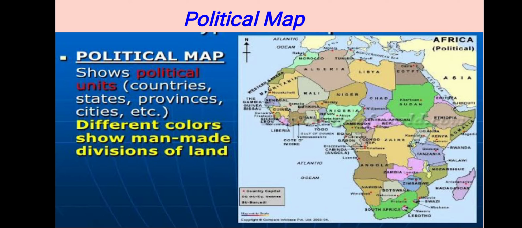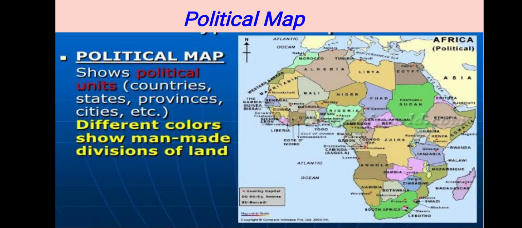Okay, we learned the two different types of map. The first one is the physical map and the second one is the political map. The physical map gives us information about landforms, like rivers and mountains, and the political map gives us information about the borders of countries, states, etc. Okay, understood? Very clever. You understood these things.